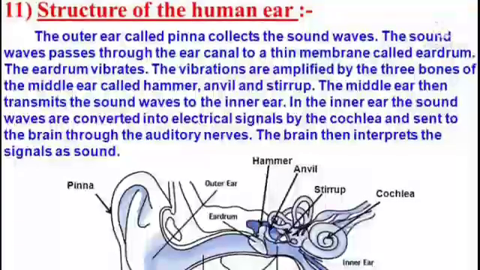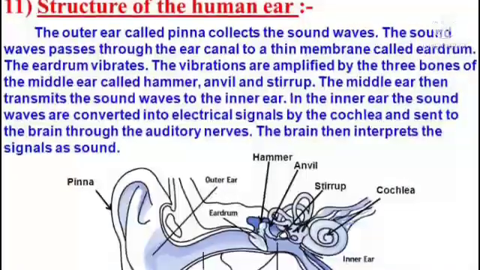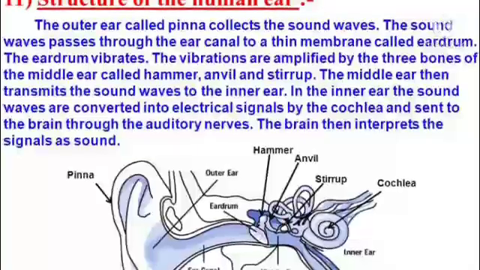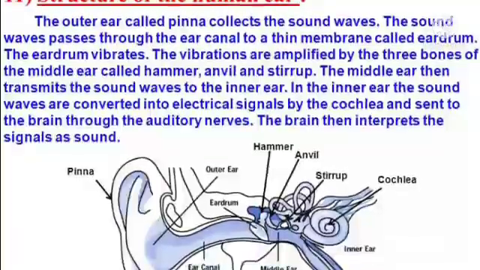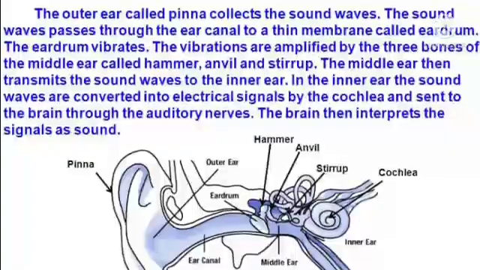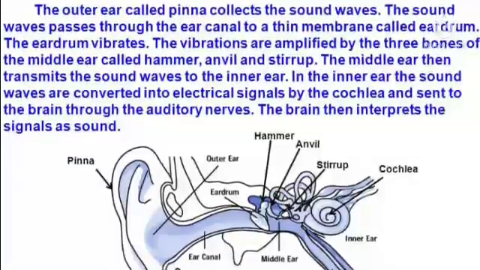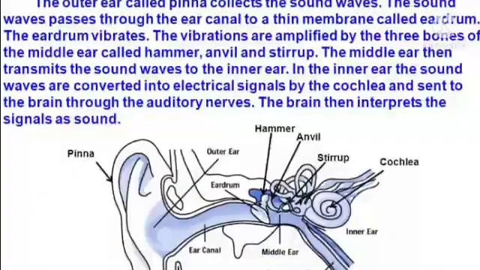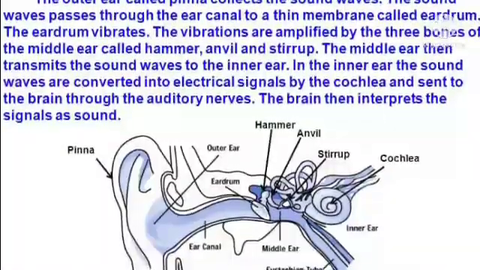Structure of the human ear. The outer ear called pinna collects the sound waves. The sound waves pass through the ear canal to the thin membrane called the eardrum. The eardrum vibrates. The vibrations are amplified by the three bones of the middle ear called hammer, anvil, and stirrup.